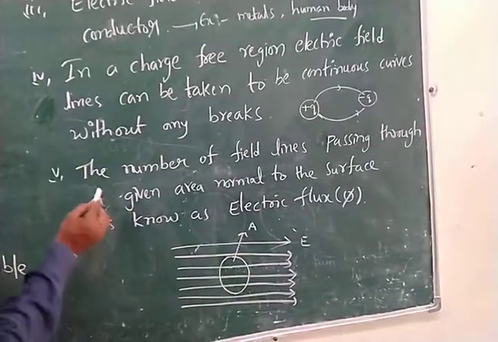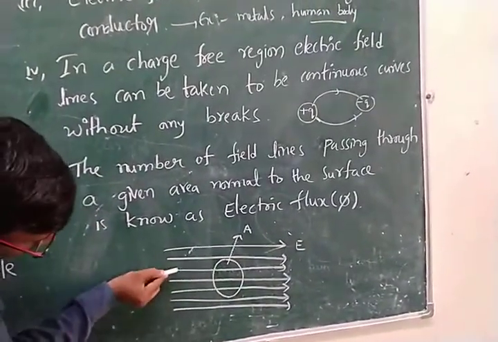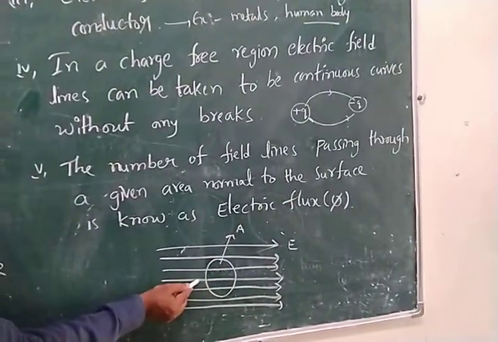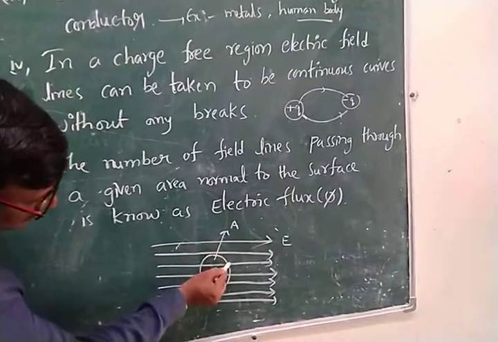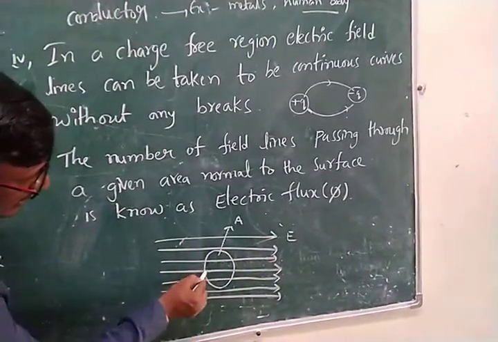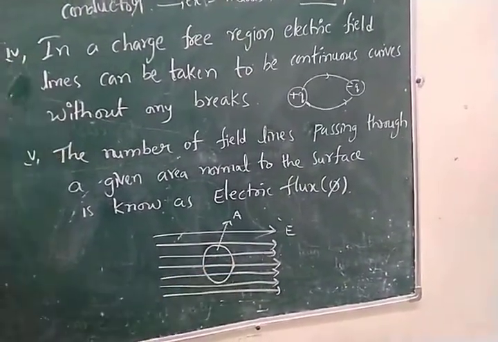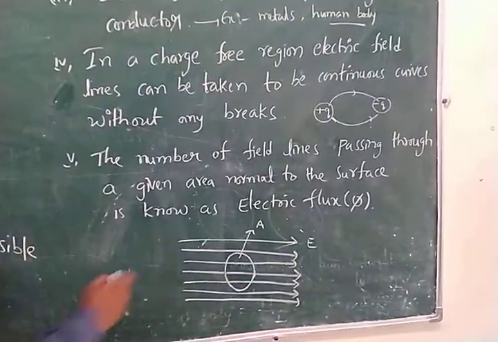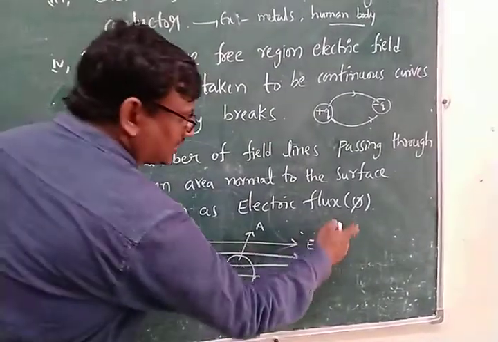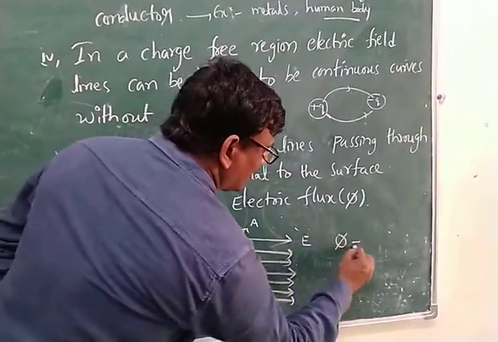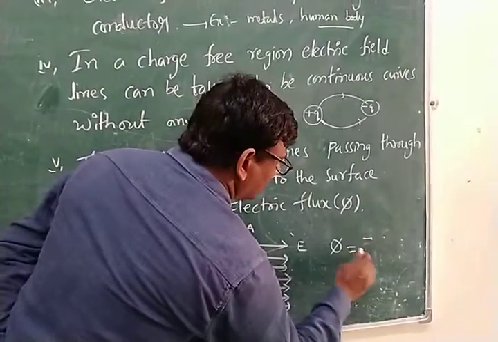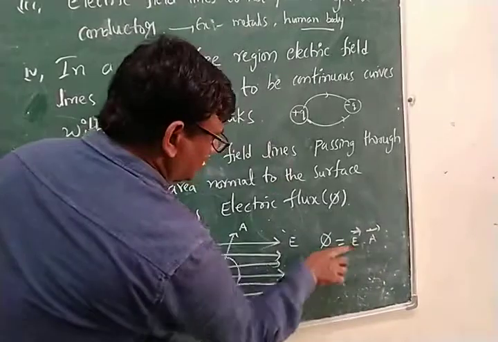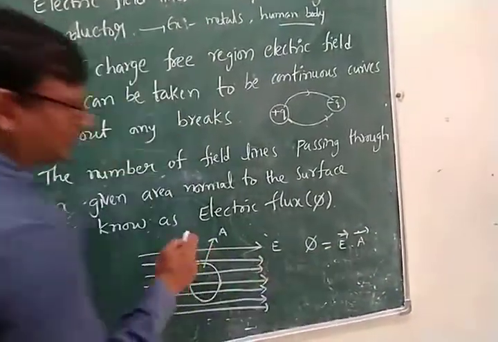See, observe how many lines: 1, 2, 3 can pass through this area. The number of electric field lines passing through an area normal to the surface is called the electric flux. Now this electric flux is denoted by phi. Phi is equal to E bar dot A bar. E bar is nothing but the electric field, and A is nothing but the area.